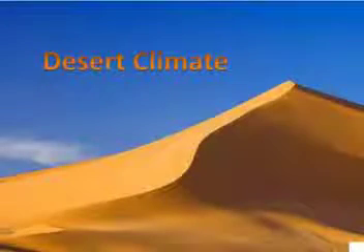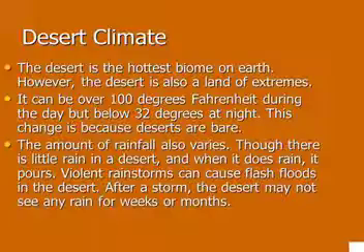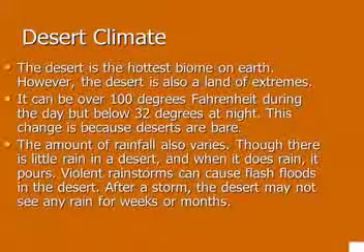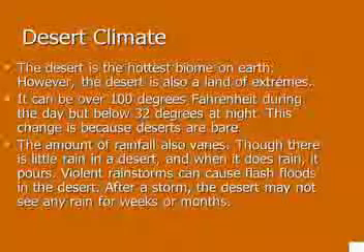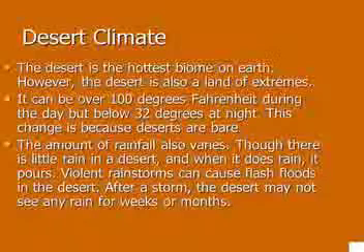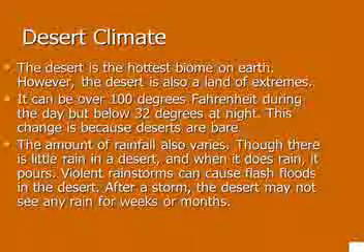Desert climate. What type of climate is found in a desert? The desert is the hottest biome on Earth. However, the desert is also a land of extremes. It can be over 100 degrees Fahrenheit during the day, but below 32 degrees at night.